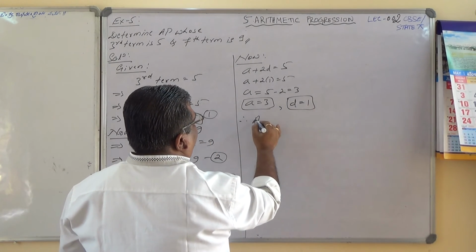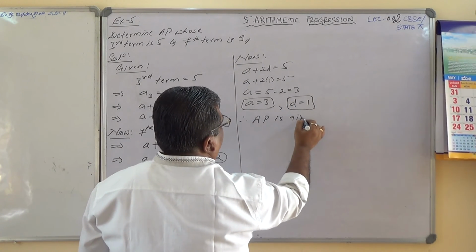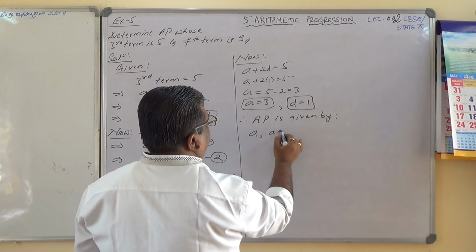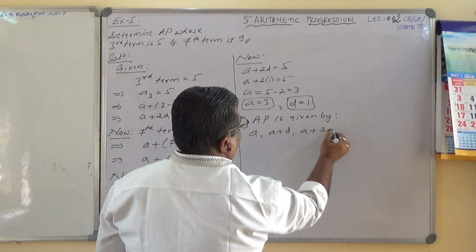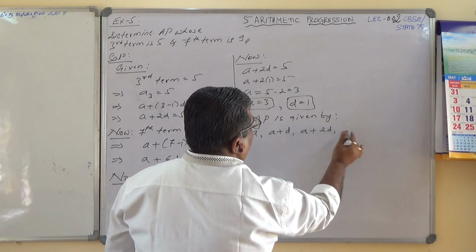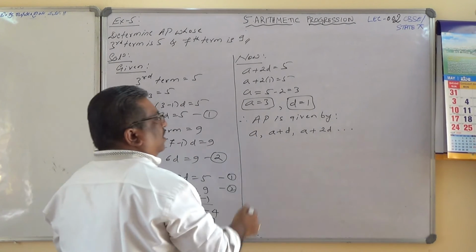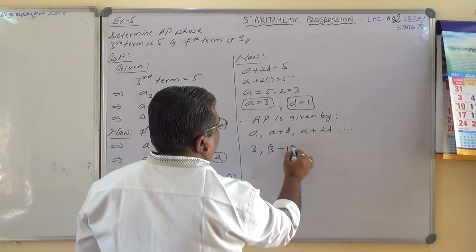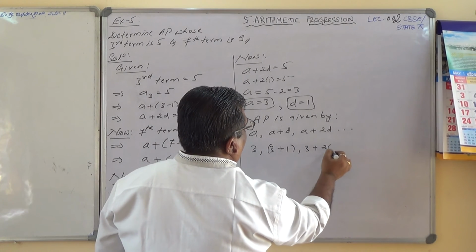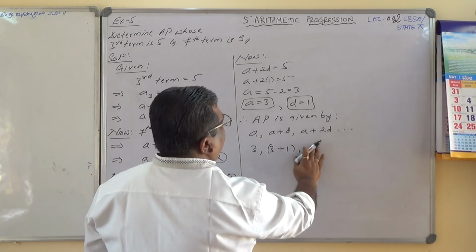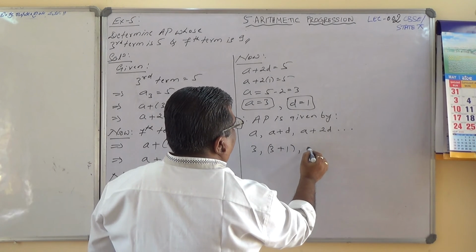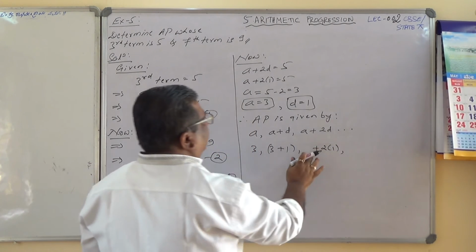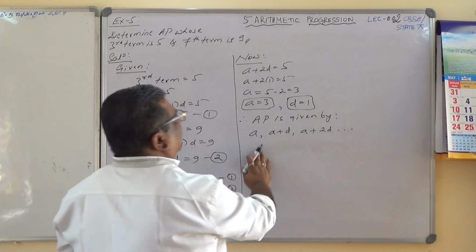Therefore, the AP is given by a, a plus d, a plus 2d, dot dot dot. Isn't it? So what is this one now? Just a minute, I'll write once again. a is 3 here.